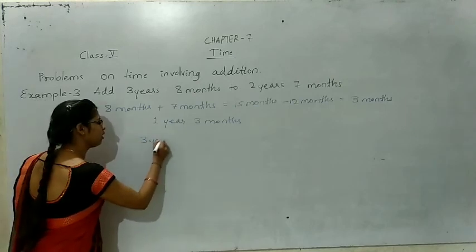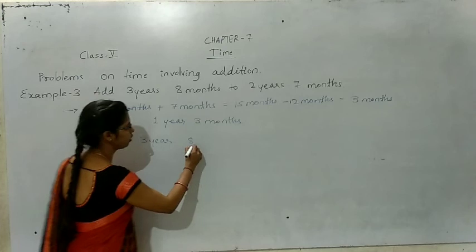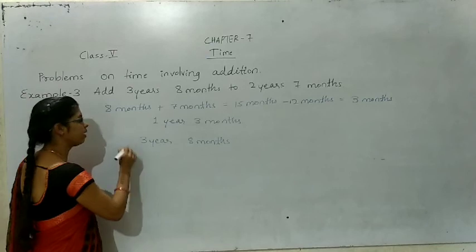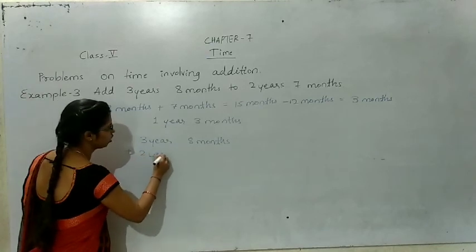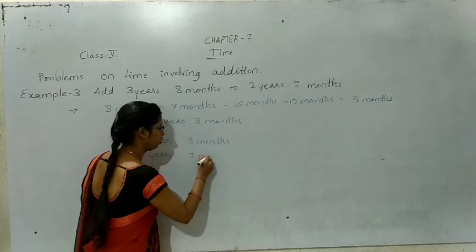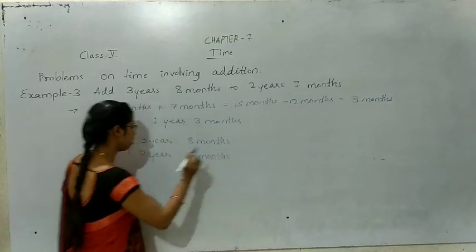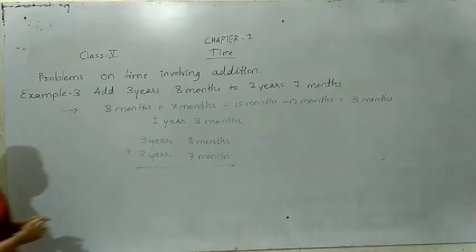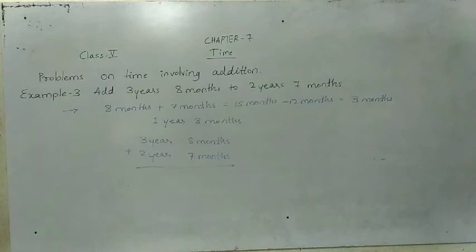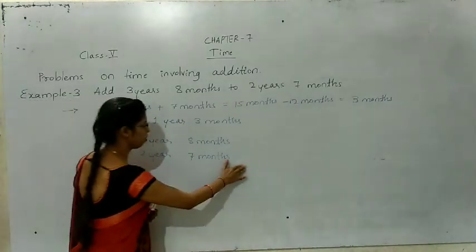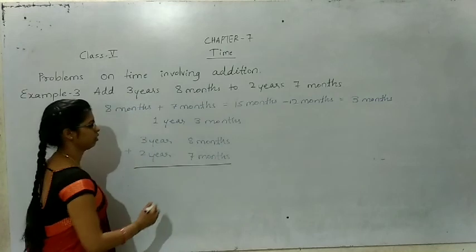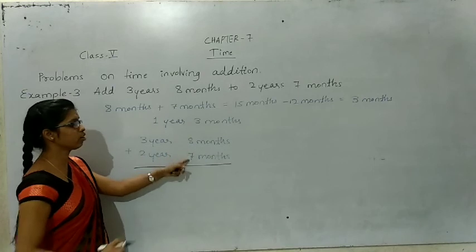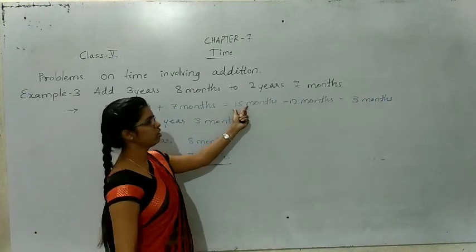3 years 8 months plus 2 years 7 months. We should add these two, month to month, year to year. So 8 plus 7, already we did 15 months.